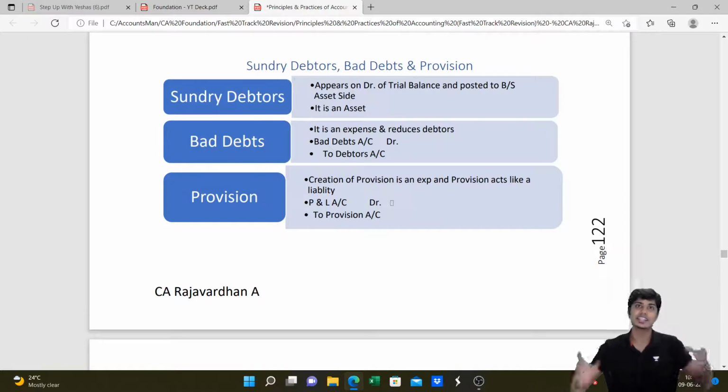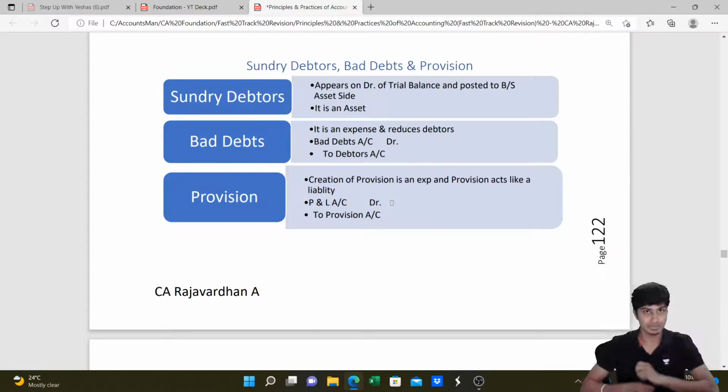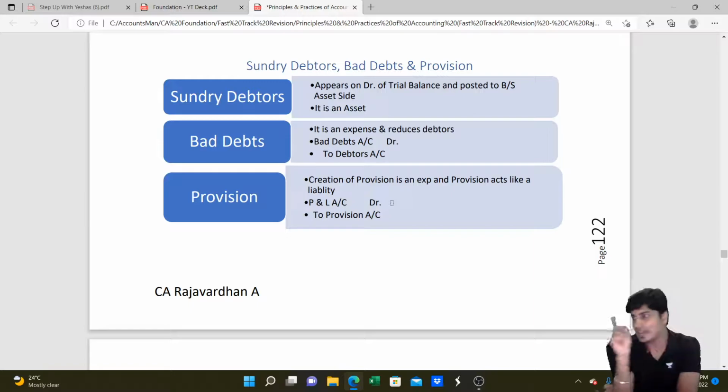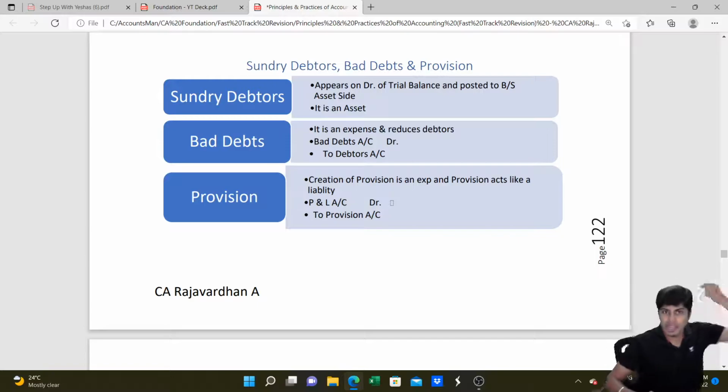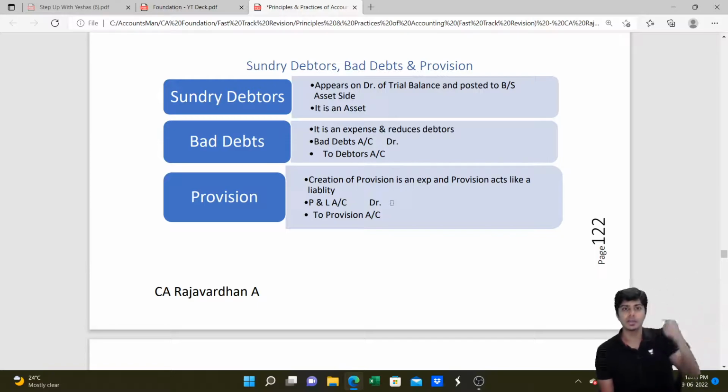Done. Then adjustments can come with regard to sundry debtors. Remember, sundry debtors is an asset. It will appear in the trial balance on the debit side. You would have to take it to the balance sheet asset side. Bad debts is an expense and it will reduce debtors. The journal entry for bad debts is bad debts account debit to debtors account. Bad debts is an expense, debit. It will reduce our debtors, credit debtors. Then this bad debts needs to be posted to the P&L account, so we will write the entry P&L account debit to bad debts. That is the transfer of bad debts to P&L.